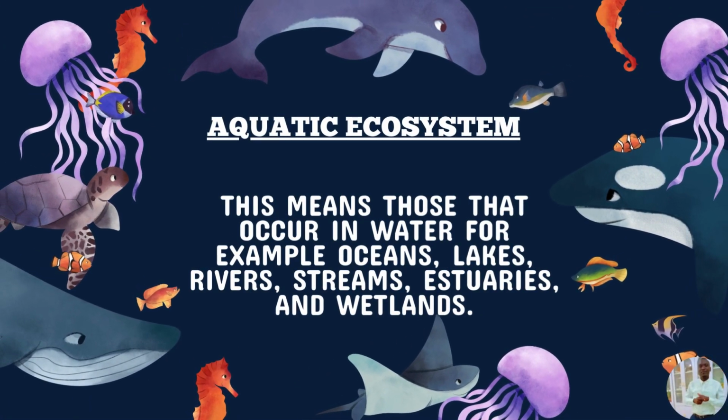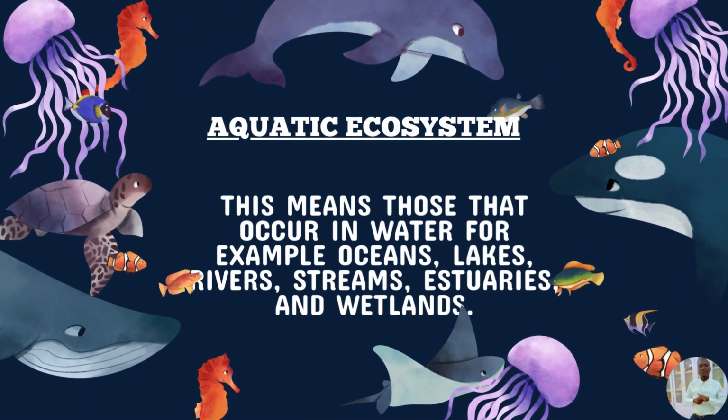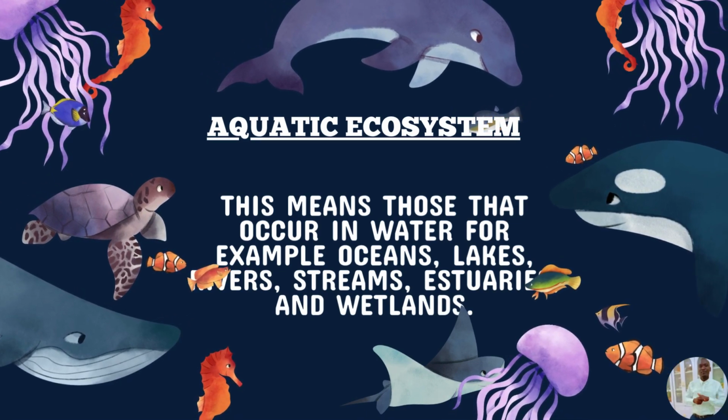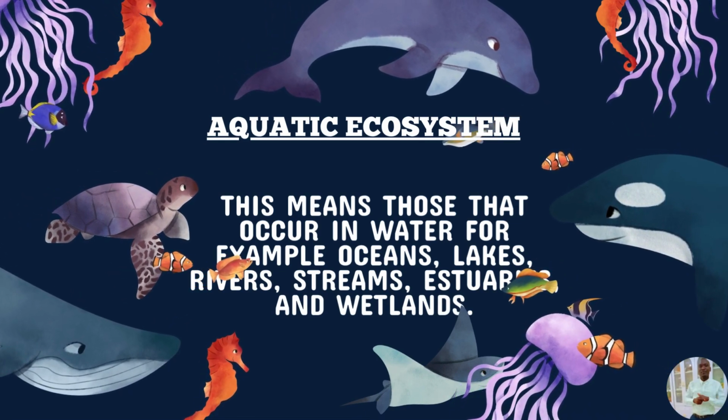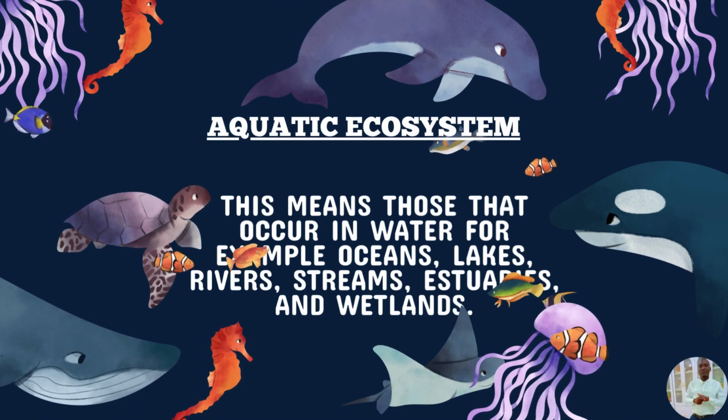Type number two is aquatic ecosystems, and this means those that occur in water, for example, oceans, lakes, rivers, streams, estuaries, and wetlands. But generally, an aquatic ecosystem is one found in and around water bodies.